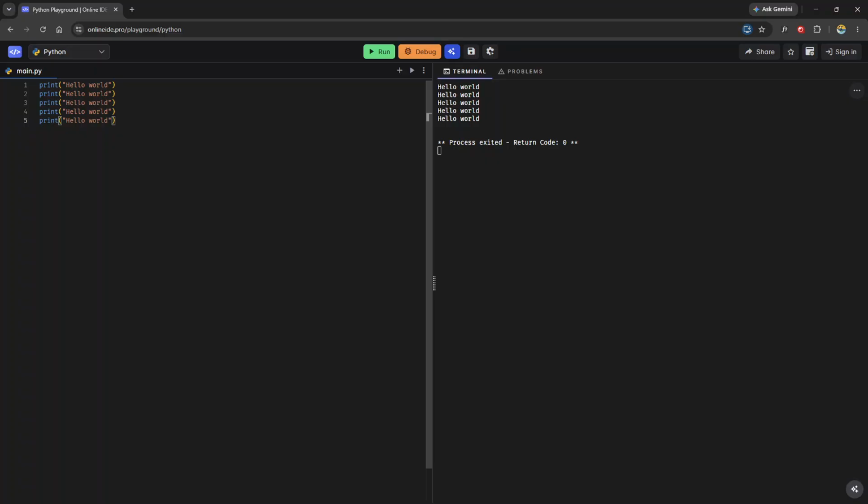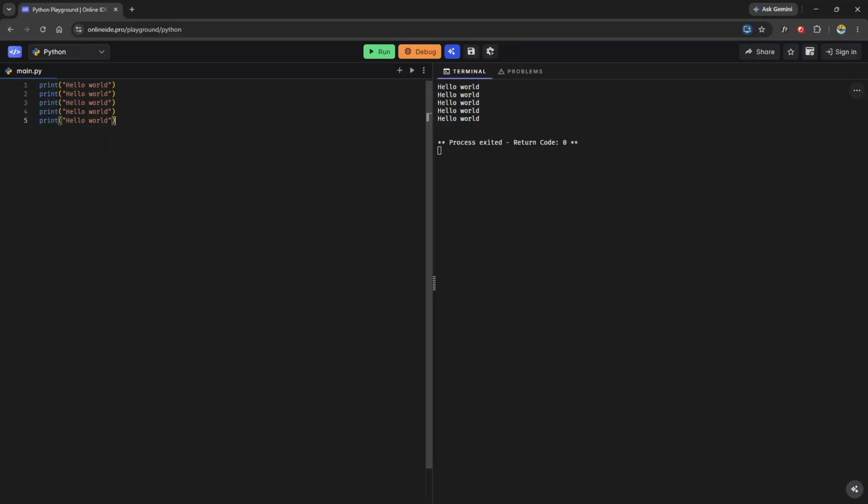But then your instructor, your professor says, hey, I want your program now to print the string hello world 50 times. And again, you can't use any shortcuts or any advanced mechanisms of any kind, but your program needs to print the string hello world 50 times.